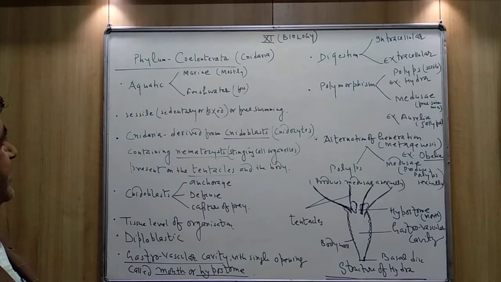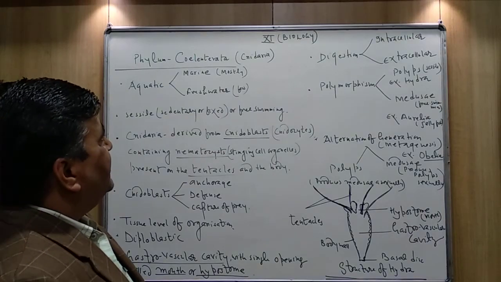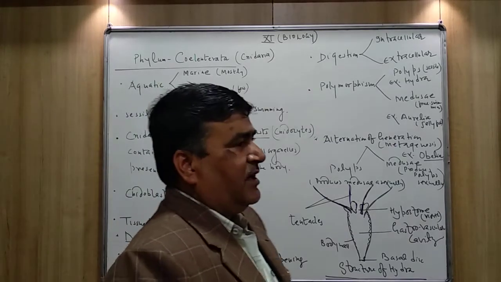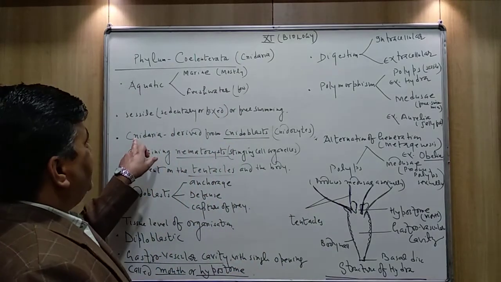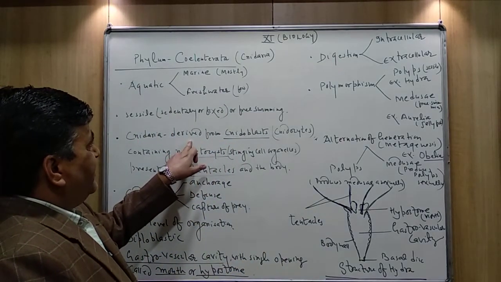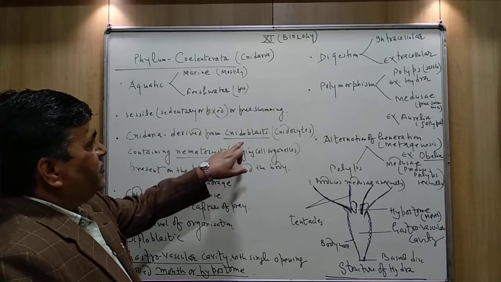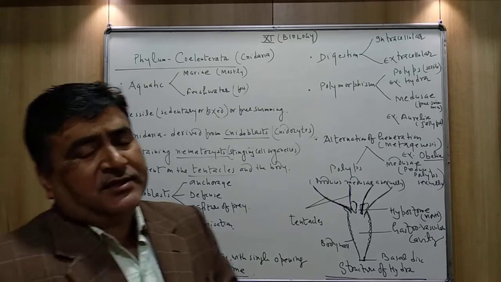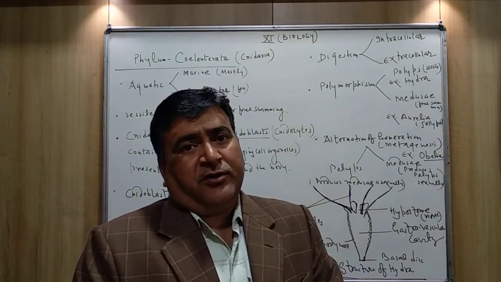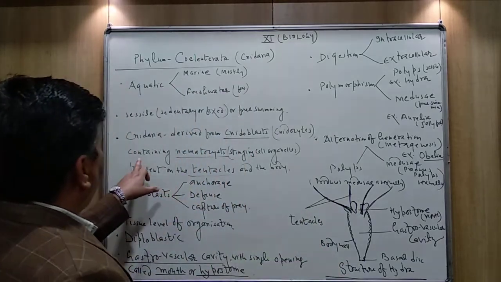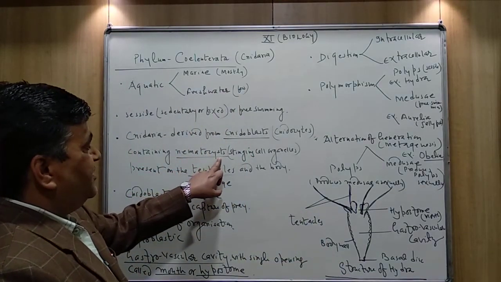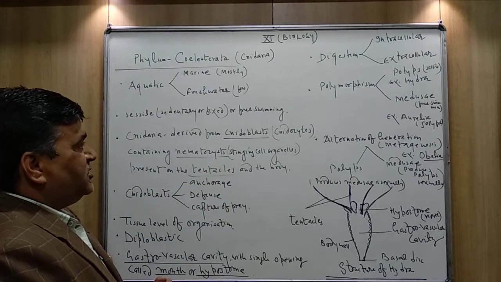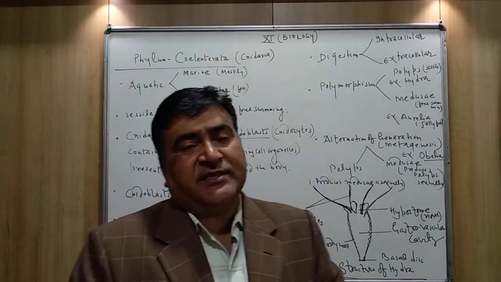Cnidaria is derived from a word, cnidoblast. Actually, Cnidaria is derived from the cnidoblast, or the cells, which contain the nematocyst, and these nematocysts are also known as the stinging cell organelles.